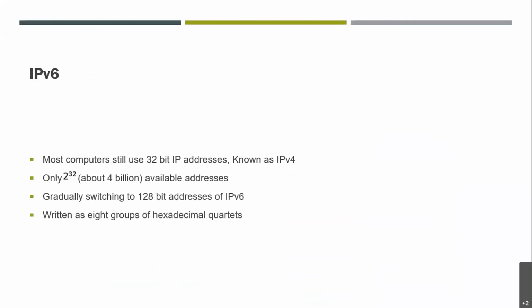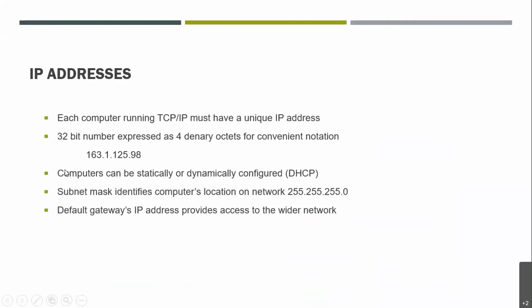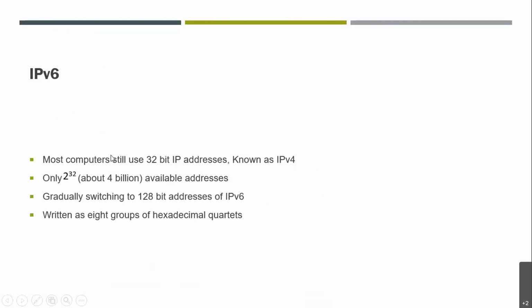Then another, these 4 denary octets, which we talked about, work as per IPv4 addressing, right? Now, as you know, we are surrounded by many computers these days, and each has an IP address. This IP address is 32-bit. By 32-bit we mean there will be 2 raised to power 32 addresses available only, right, which is about 4 billion addresses.